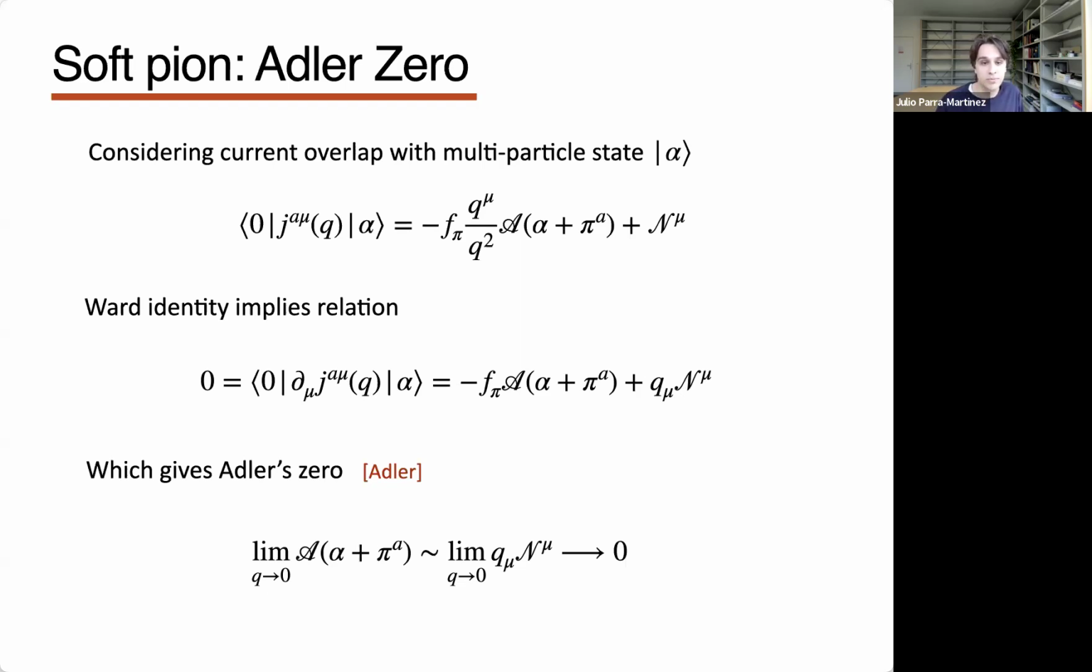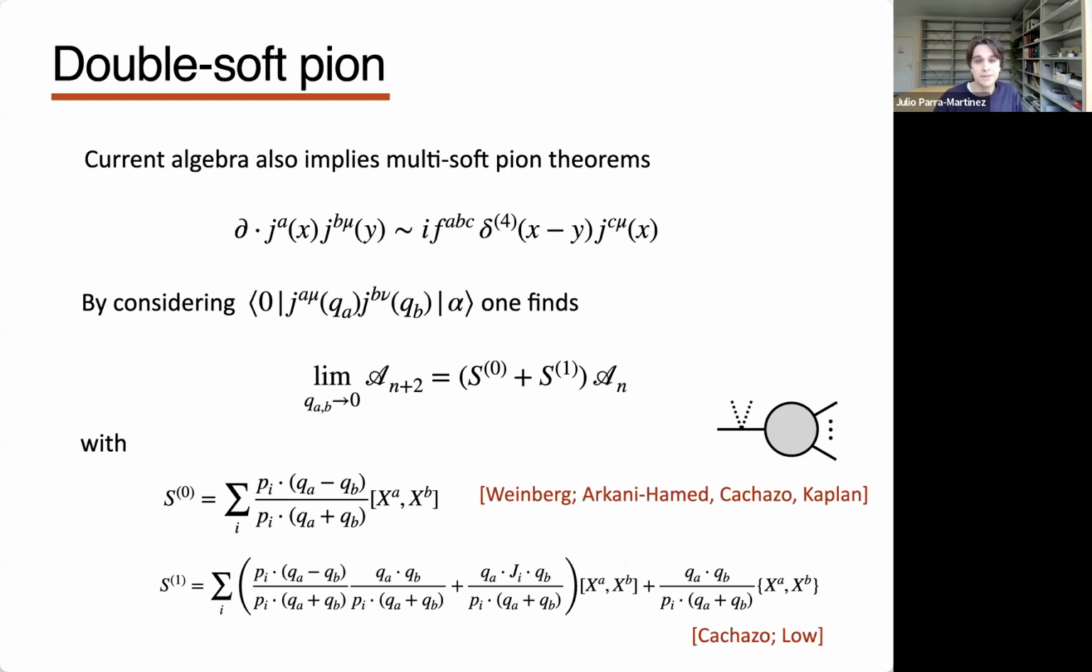And it's just a current algebra proof. We have a symmetry, we have a current, we apply the Ward identity, we get the answer. Okay. What about double soft pions?